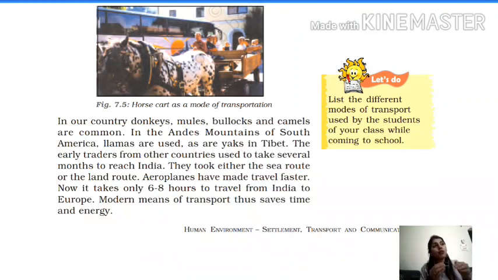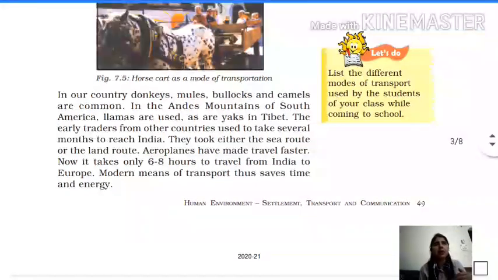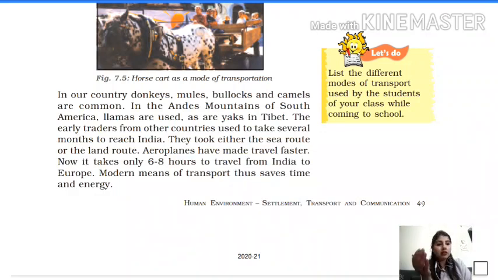Like if we want to go into that deep sand, है ना, sometimes it happens we want to go just to enjoy. So list the different modes of transport used by the students of your class while coming to school. कुछ लोग अपने मम्मा पापा के साथ आते हैं by the car, है ना, parents come to drop your friends, and some of them use that van and the transport, है ना, provided by our school only. So these are the common transport facilities we people use nowadays.